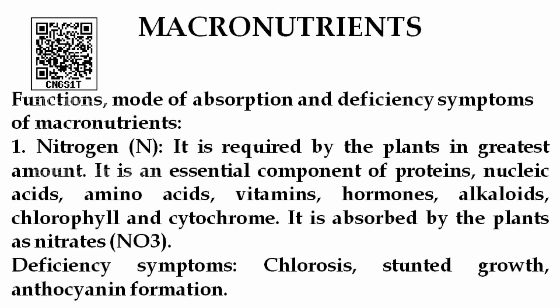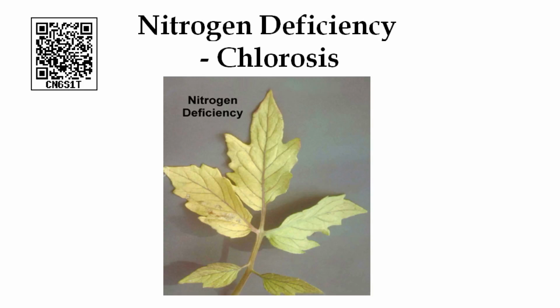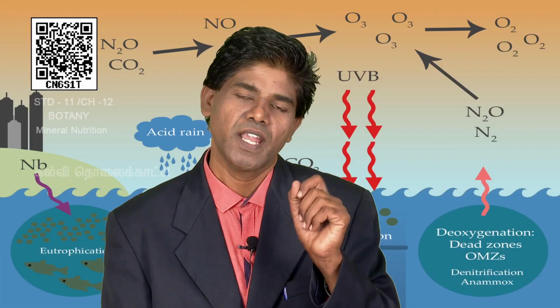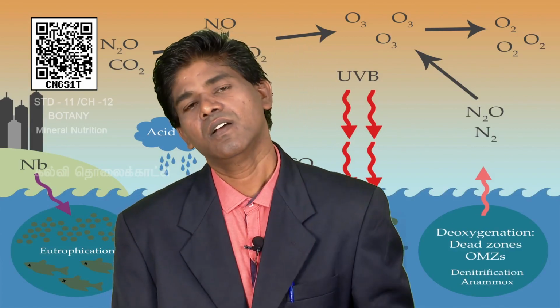So, this is a very important mineral. The deficiency symptoms are normally chlorosis, stunted growth, and anthocyanin formation. You can see the picture, nitrogen deficiency, chlorosis, the leaf turns yellow because of the loss of chlorophyll pigment.